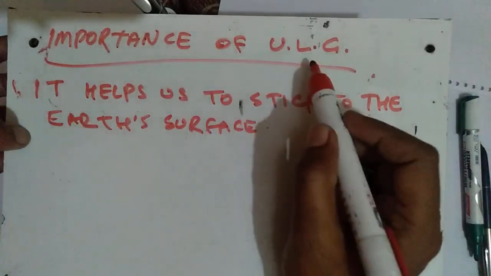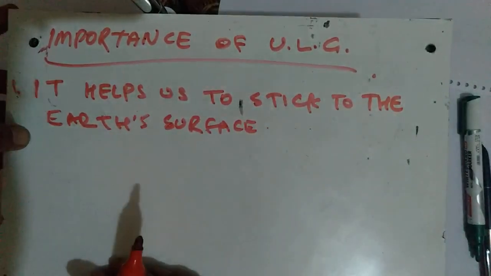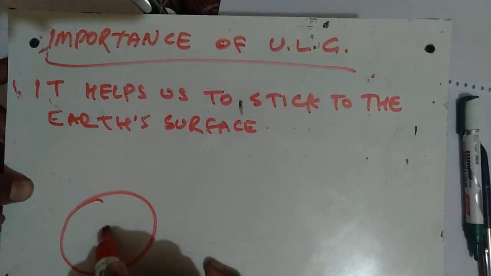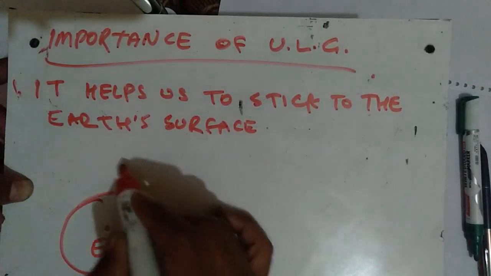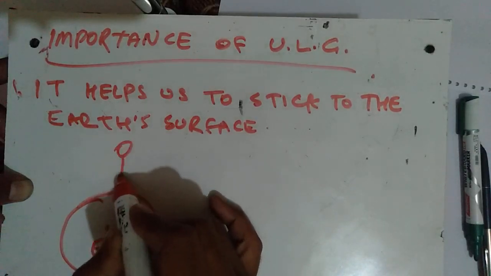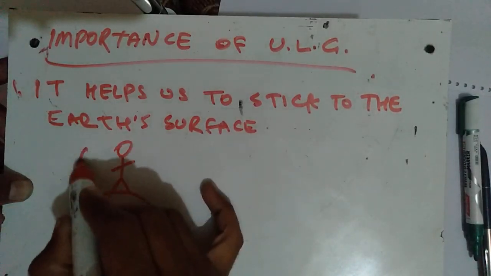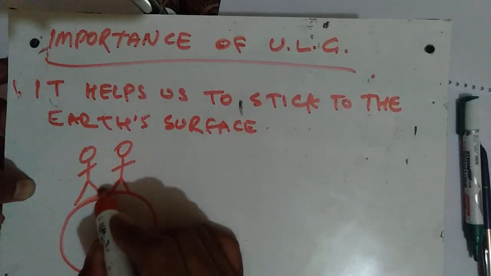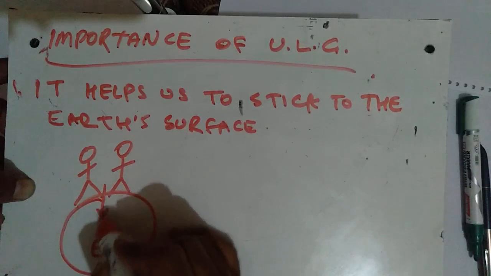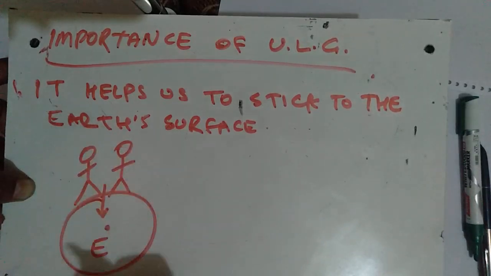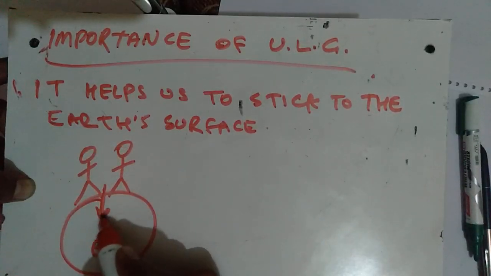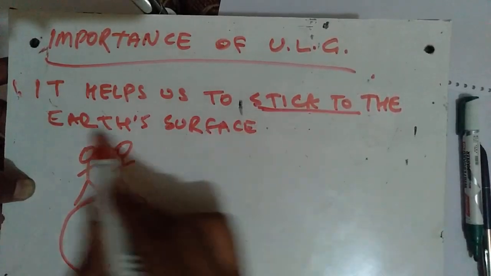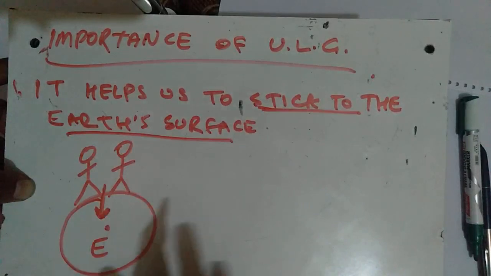Now, importance of the universal law of gravitation. It helps us to stick to the Earth's surface. Suppose this is the Earth, this is the center of the Earth, and we are standing on the surface of the Earth. The gravity or the gravitational force of Earth tries to pull us towards its center, which helps us to stick to the Earth's surface. Get this point?